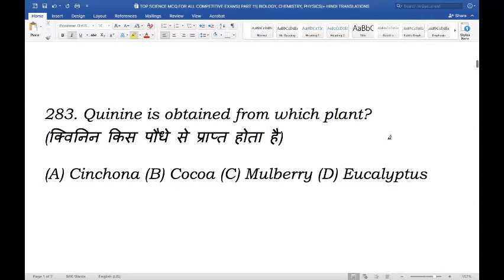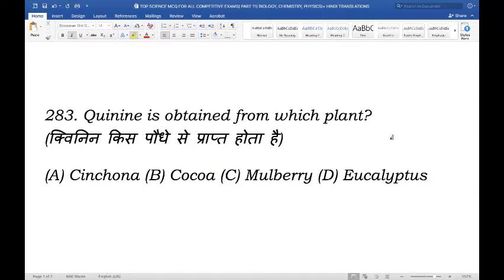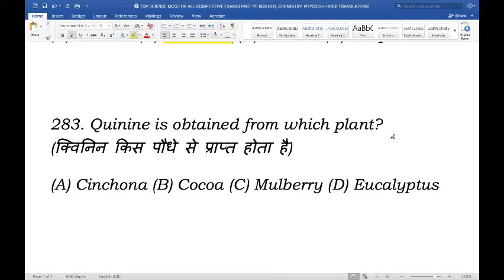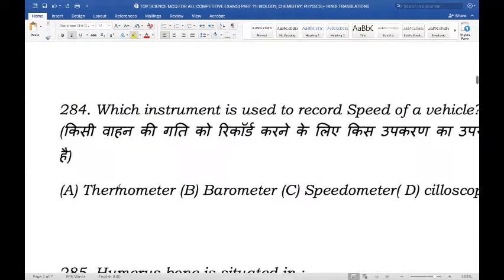Next question. Quinine is obtained from which plant? Is it quinona, mulberry, or eucalyptus? So quinine is obtained from quinona. Quinine belongs to a class of drugs known as anti-malarials. Quinine was used in malaria treatment previously. Quinine comes from a bark of quinona tree, which is native to Central and South America. Moving on to the next question.